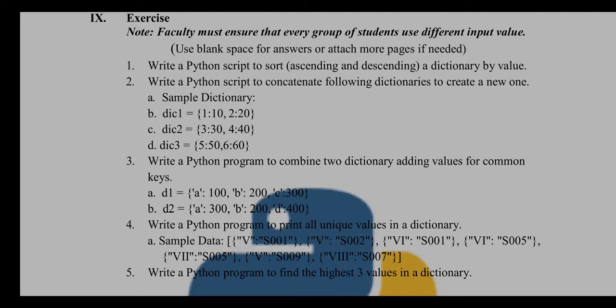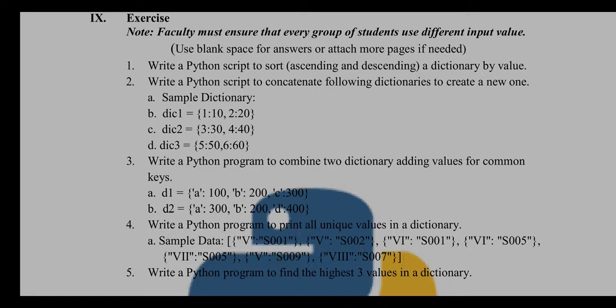Okay, next, write a Python program to combine two dictionaries, adding values for common keys. If there are two different dictionaries having the same key elements, we can combine all the values of those particular same keys in one dictionary.